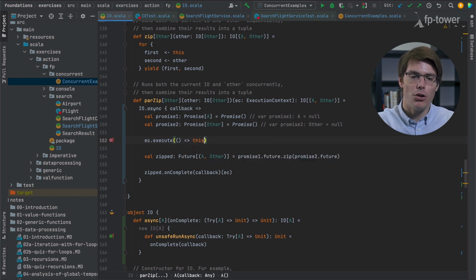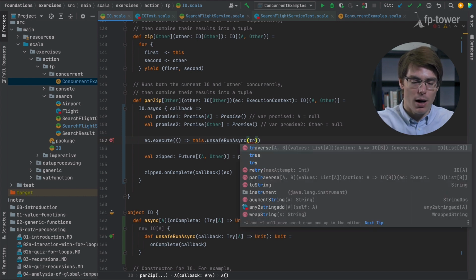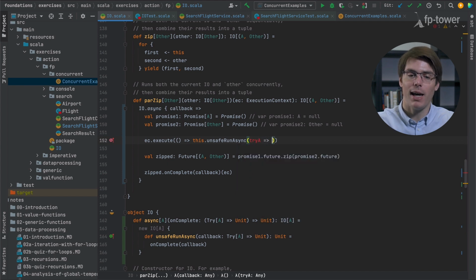This means that we need to run the current IO. So we'll do unsafeRunAsync, because again we don't want to block. We want to do everything asynchronously. And this will give us a Try of A, the result of the asynchronous execution of the current action.